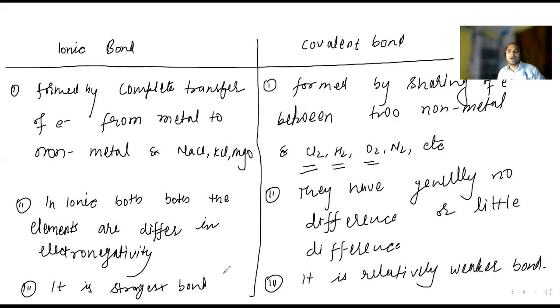Some more points are there. In ionic compounds, the melting point and boiling point will all be high because the bond is strong. Where the compound is covalent, the melting and boiling points will be a little less.